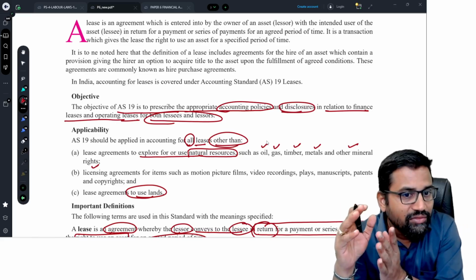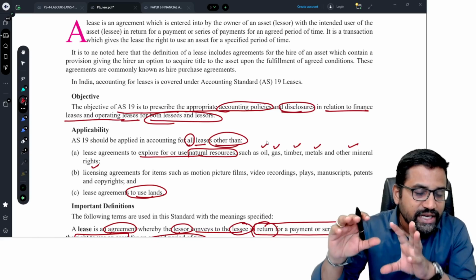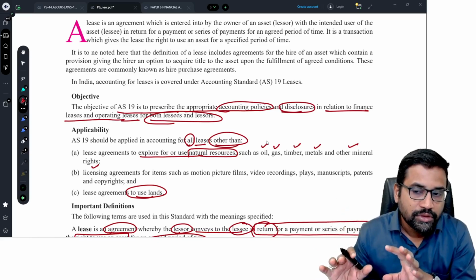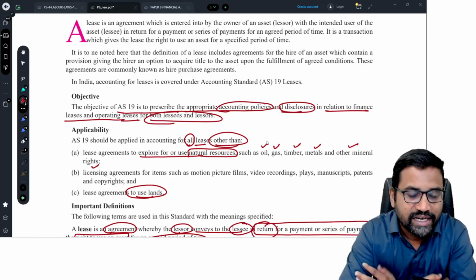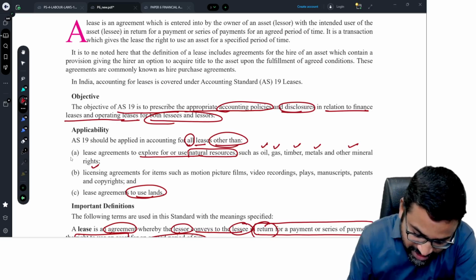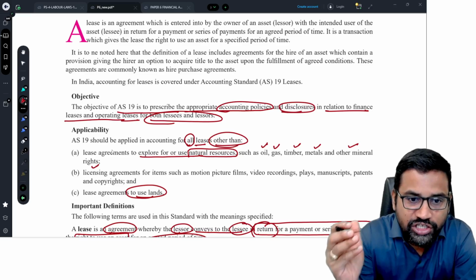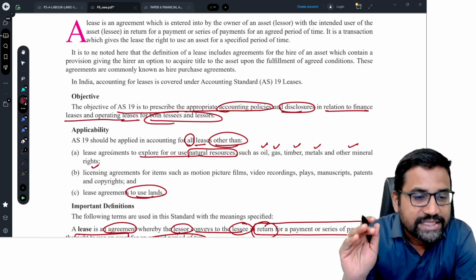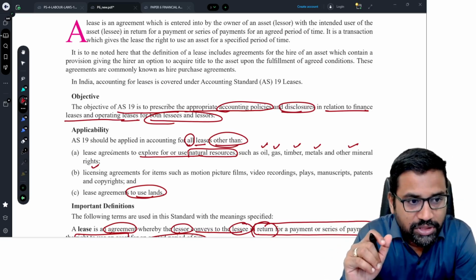When they were drafting the standard, they knew that they were drafting this standard based on these parameters. Now if anything is not based on these parameters, obviously the standard is not applicable. So for any lease agreement for exploration or use of natural resources such as oil, gas, timber, metals and other mineral rights, this standard is not applicable.